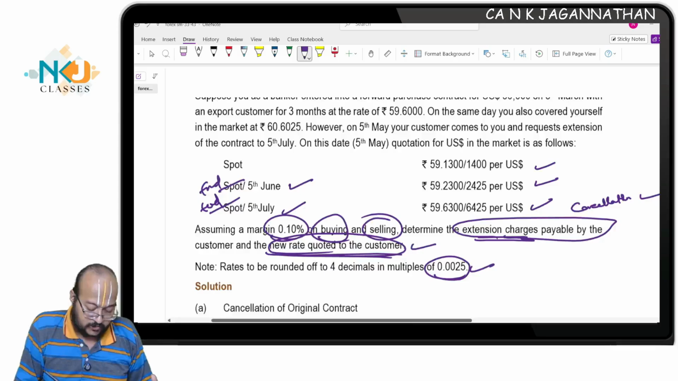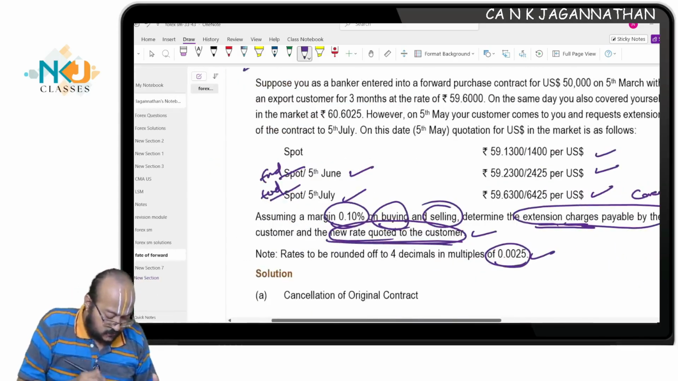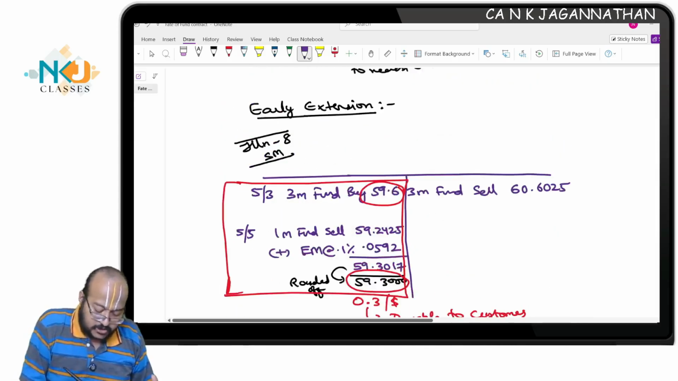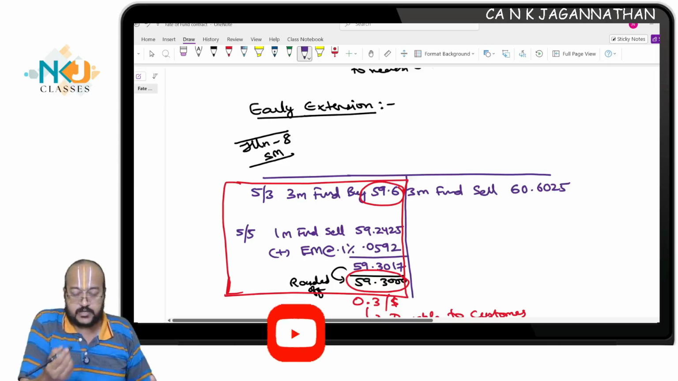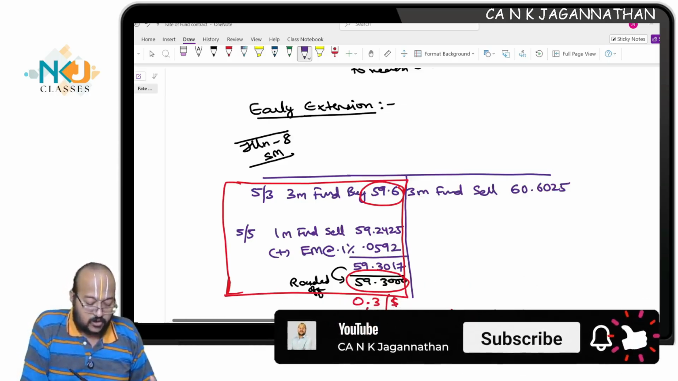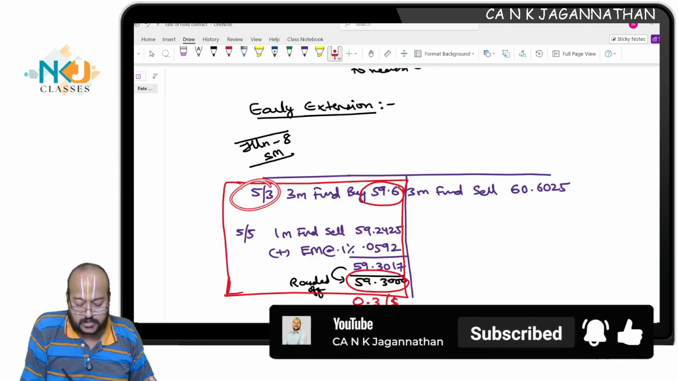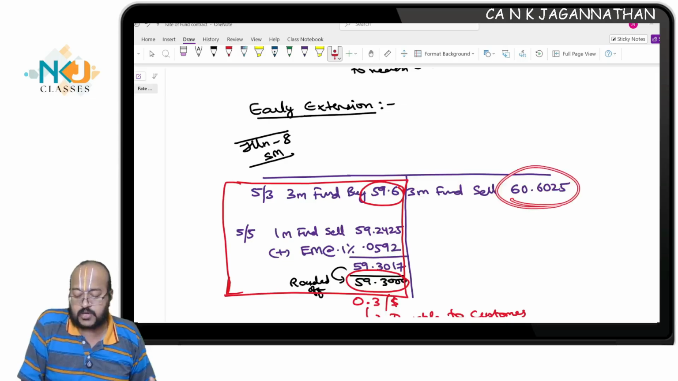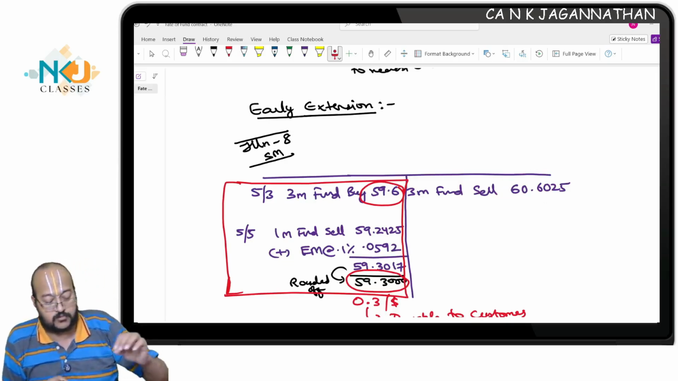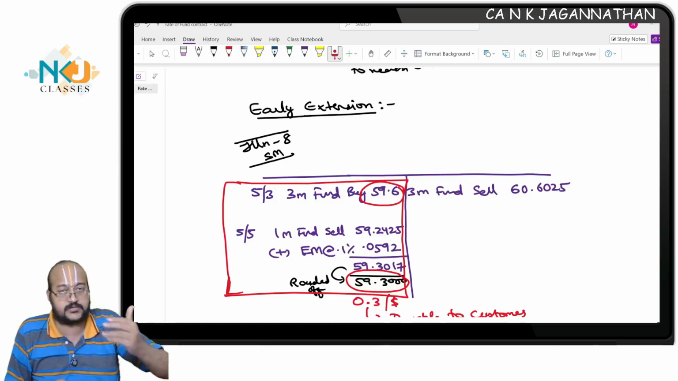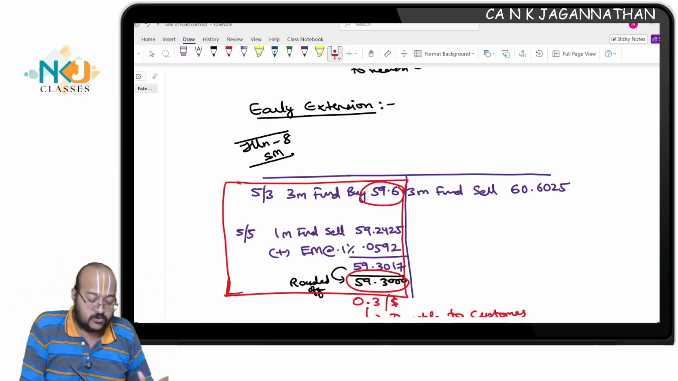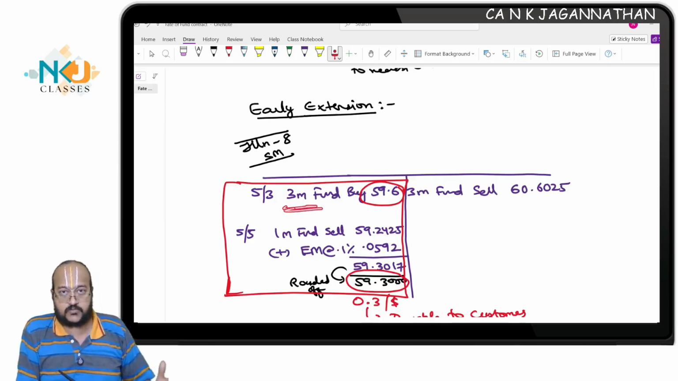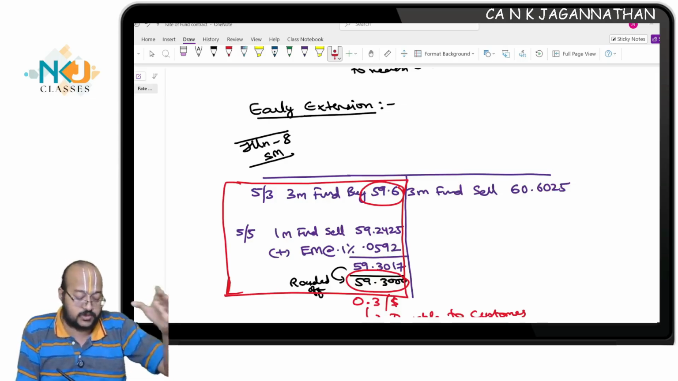Now what happens? You tell me. Initially, see here, we have the representation. Early extension, illustration number 8 of the study material. On 5th March, 3 months forward buy I will take at 59.6 and 3 months forward sell also given. The interbank market exposure amount is also given at 60.6025. This happens on 5th March. What is the maturity? 3 months, which means April, May and June. June is the maturity period.